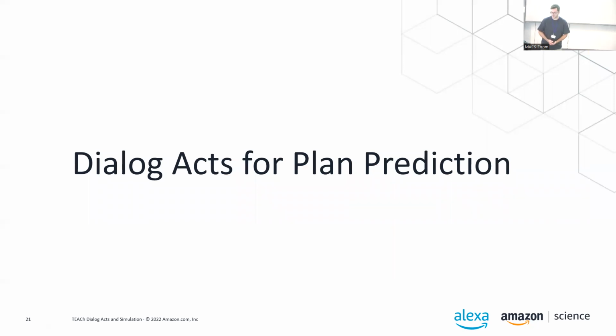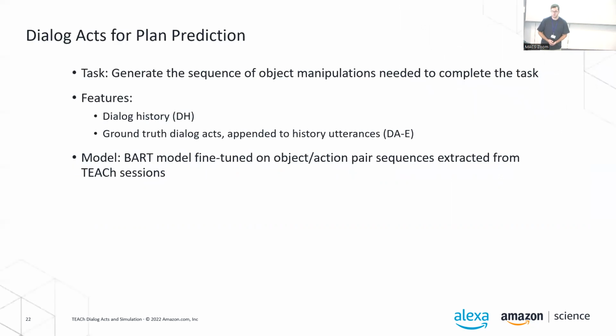The next task we looked at is plan prediction. Often when you build an agent, you may not want to immediately predict the ground truth action sequence, which may be like move forward, turn left, pick up this particular object. But you want to generate a more symbolic action sequence to guide the overall plan for the task.